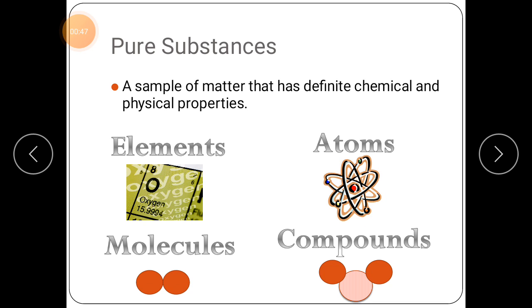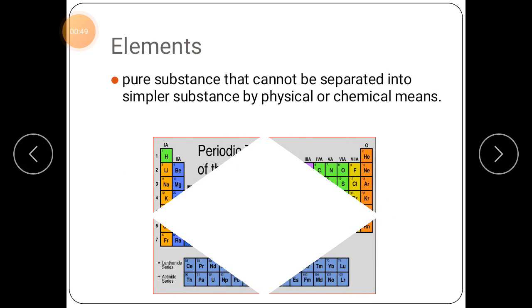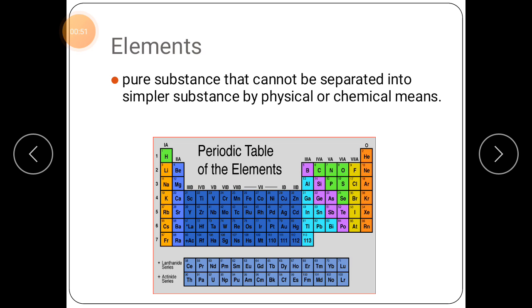Now, what is an element? Pure substances that cannot be separated into simpler substances by physical or chemical means are known as elements. An element is a chemical substance that cannot be broken down into anything simpler, because it is made up of only one kind of atom.